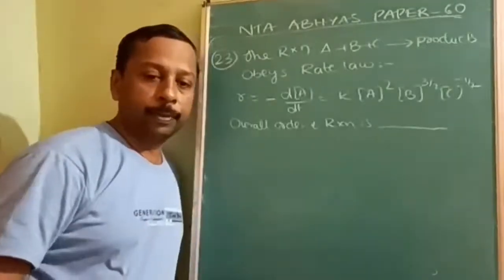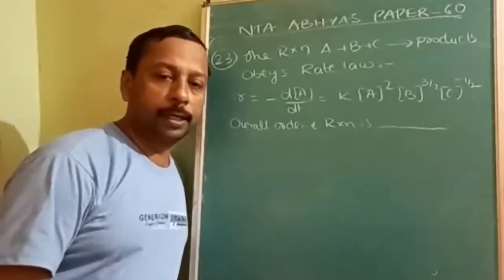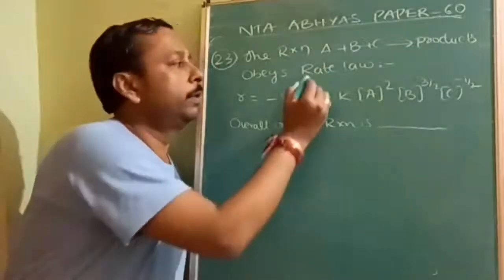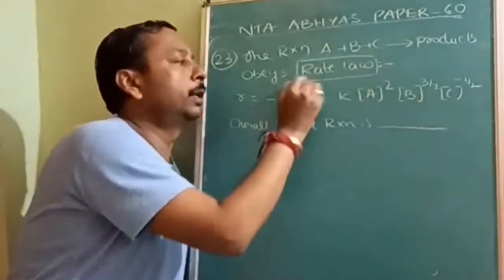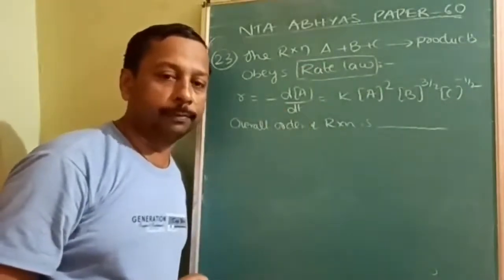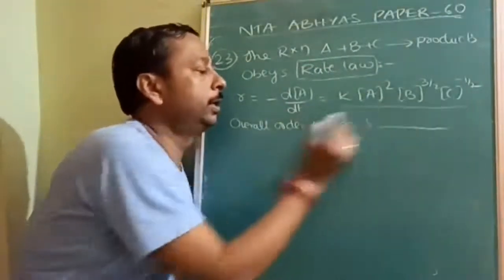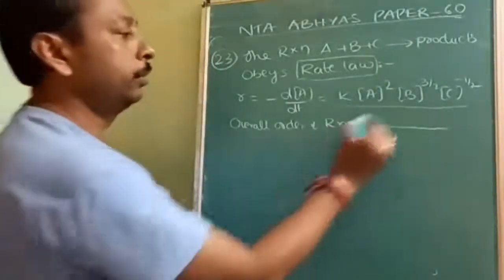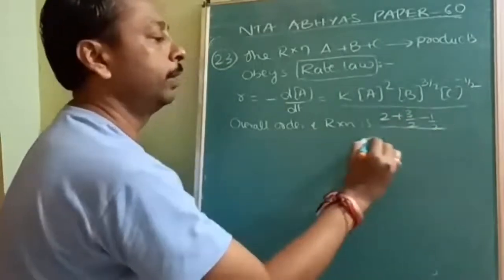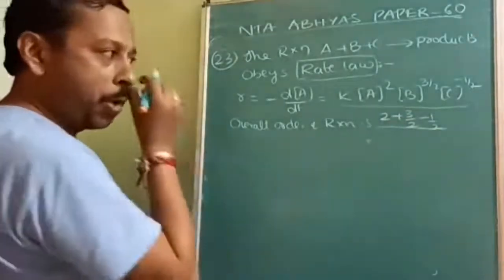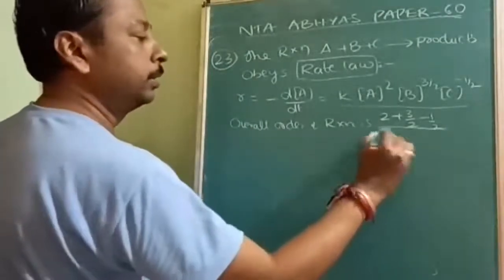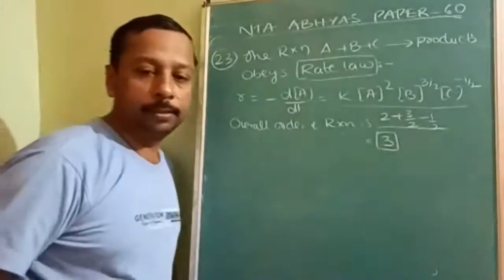Okay, next question is from chemical kinetics. In the reaction, A plus B plus C gives product. And see, very simple. I don't think you will get such a simple question. If you are getting it in your examination, you are lucky enough. So the rate law is already given. The only thing is you have to find the overall order of the reaction. 2 plus 3 by 2 minus 1 by 2. How much you will get? Total answer will be 3. Answer will be 3.